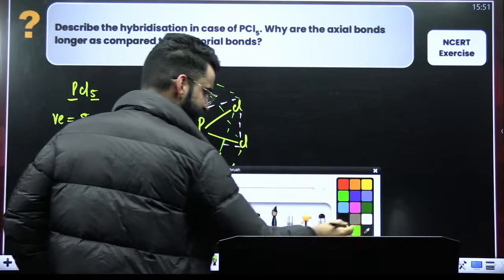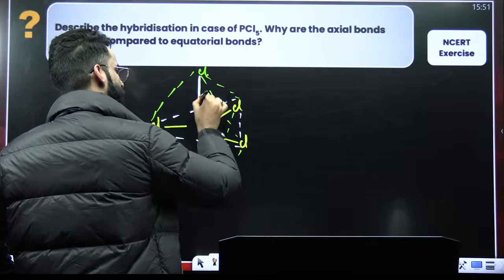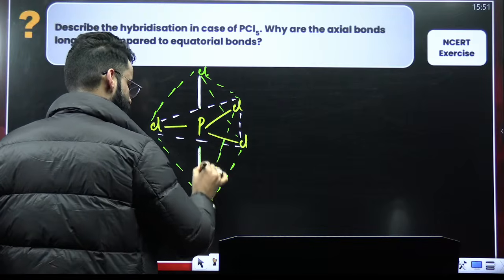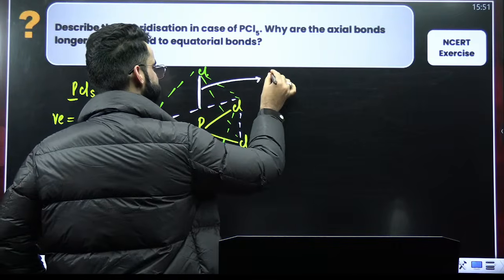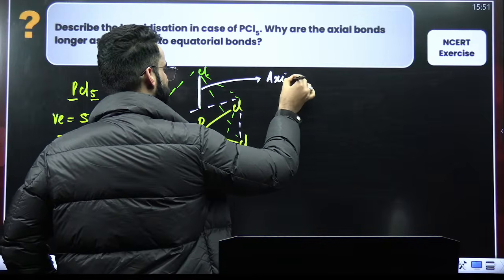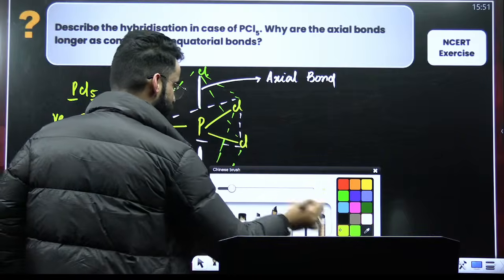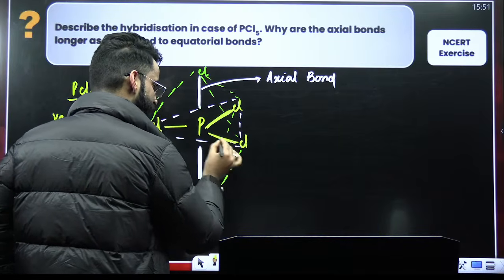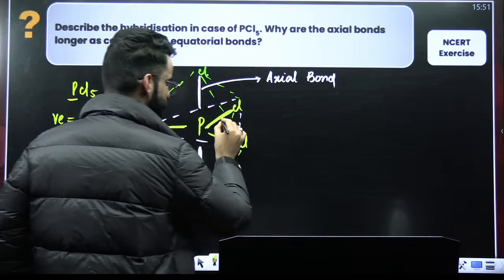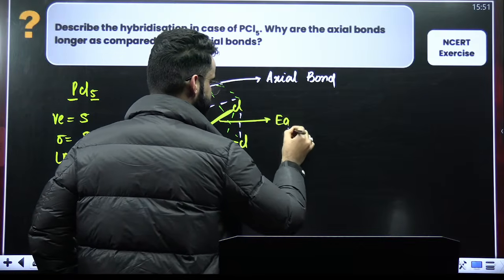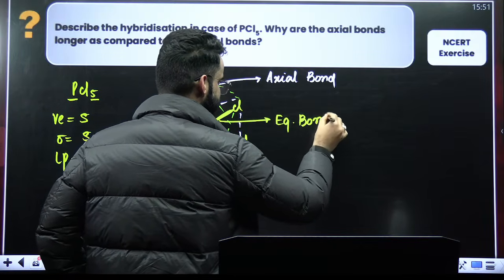Correct? Now, my dear students, let me tell you, this particular bond and this particular bond, we call these the axial bonds. And this particular bond, this one, and this one, which are present on the same plane, you call the equatorial bonds.